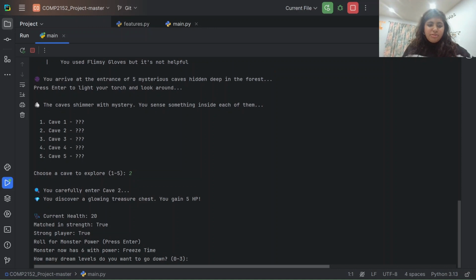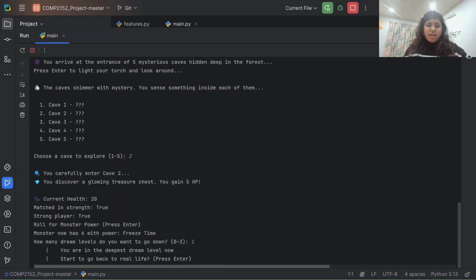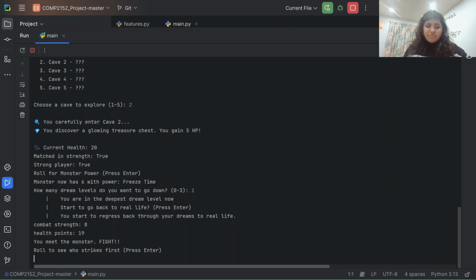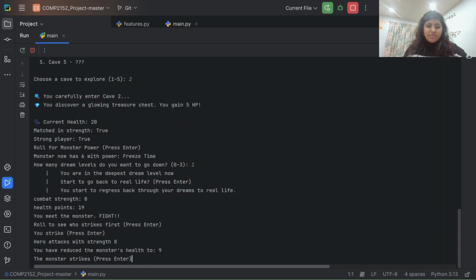So we will roll for the monster's power, and the monster now has 6 with power freeze time. How many dream levels do you want to go down? And do you want to go to real life? So now you meet the monster, and now you strike. You have reduced the monster's health to 9.